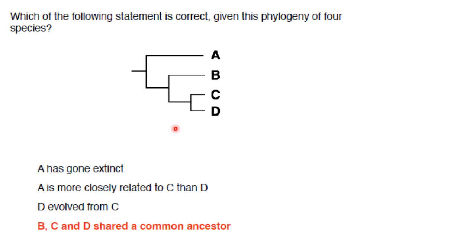D evolved from C. D didn't evolve from C but it evolved from B. B gave rise to a common ancestor to a new species, and from that species C and D branched out. So D didn't evolve from C but it evolved from this particular species. Then next statement, B, C, D shared a common ancestor. That is correct. B, C, D, they share a common ancestor, that is this one. This is the common ancestor of B, C and D. So the correct statement is option 4, that is B, C, D shared a common ancestor.